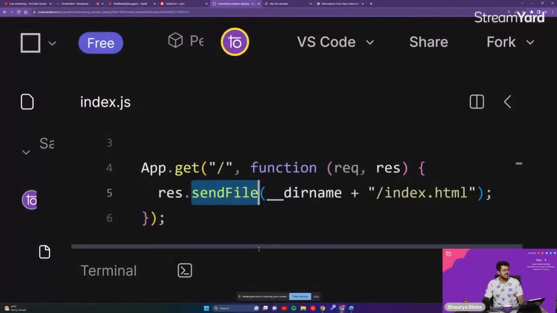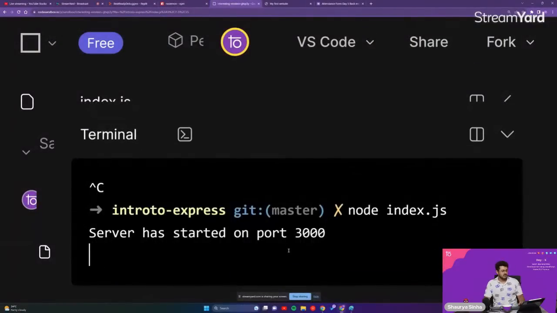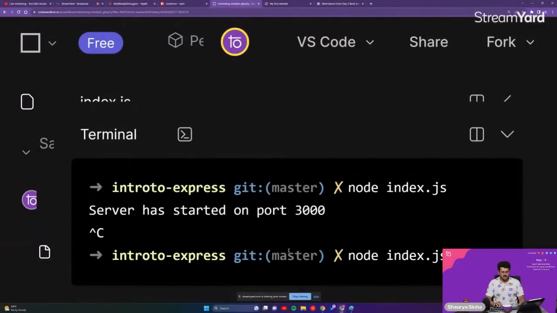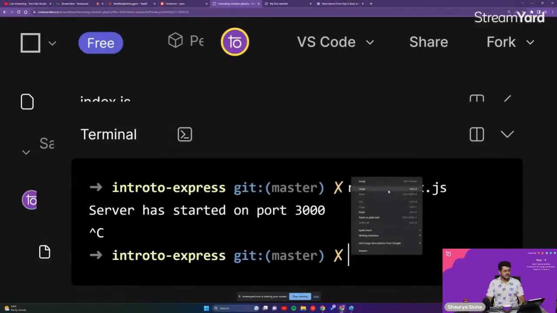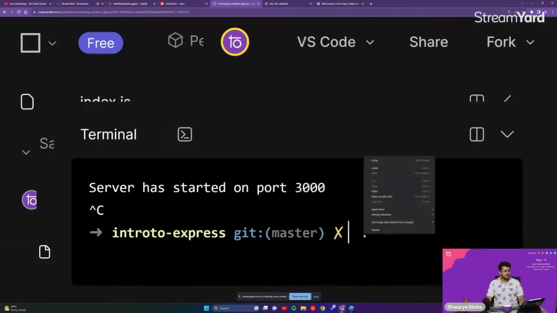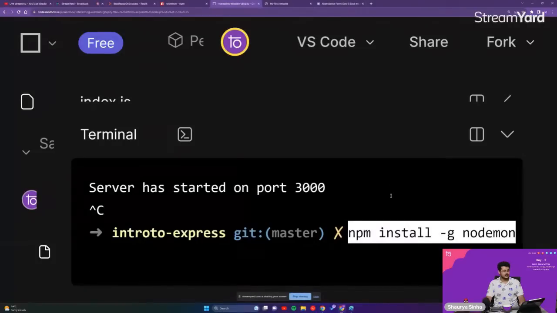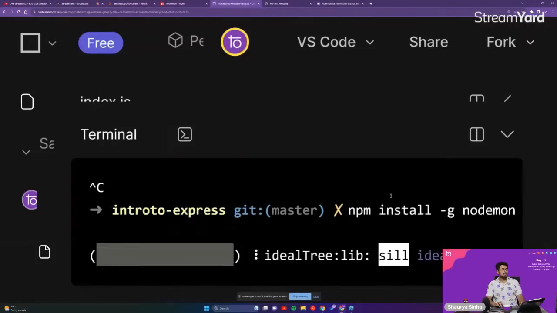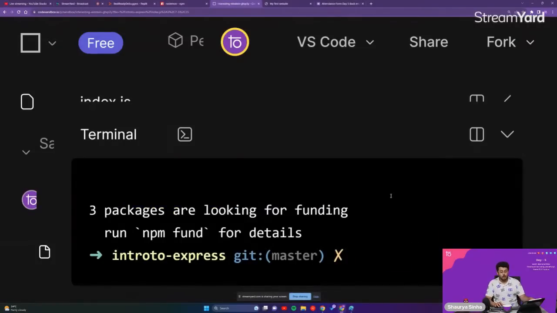So we'll go back, guys. We'll go into our terminal. We'll close our server. We'll install nodemon for us, guys. So right click, paste, Control Z. Paste that plain text. Enter. So that will install our nodemon globally. -g basically means globally, guys. Globally basically means throughout the entire sandbox itself, we are installing nodemon.